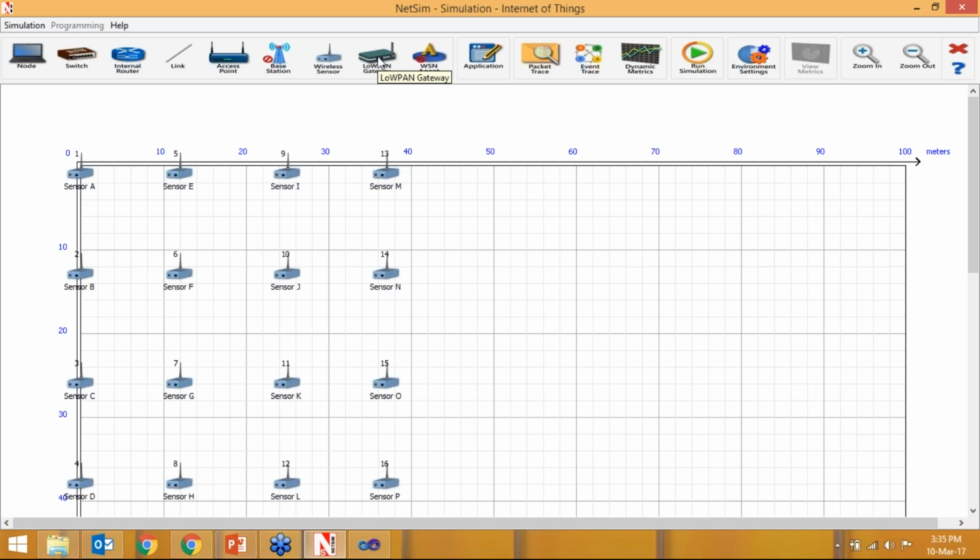and put a LowPAN gateway here, okay, which can be used to get the sensor data and further it's sent to the device. So here we can see, apart from the wireless sensor devices, we are having the inter-network devices also. Because IoT is the combination of wireless sensor network and internetworks.